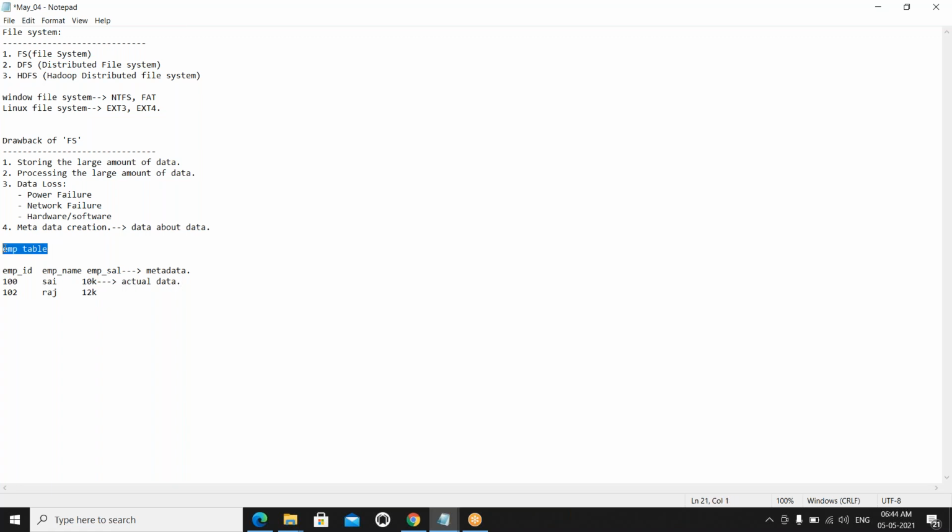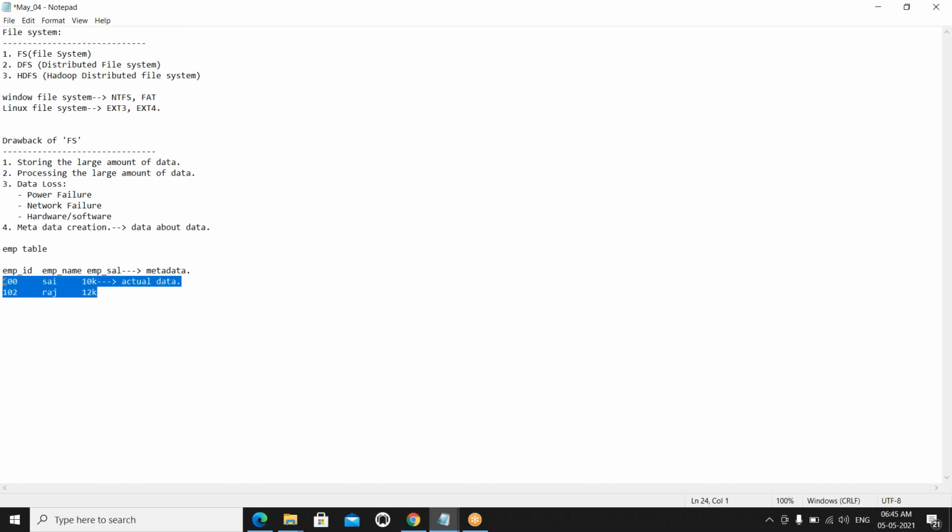So metadata creation: if I have some actual data and I want to create the metadata manually, this is very difficult. If there are only 10 to 15 columns, that is not a problem.